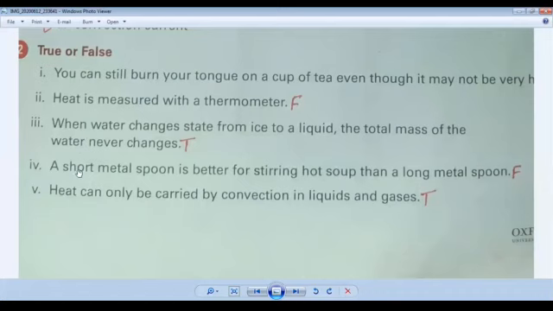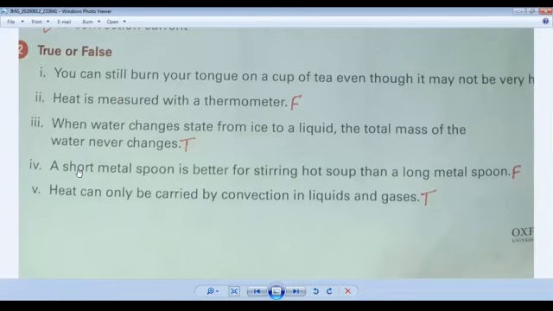Come to question number 4. A short metal spoon is better for stirring hot soup than a long metal spoon. This is not correct. We all know about metal spoons, and you also discussed an example in your chapter. When we put a metal spoon in a hot bowl of soup, what will happen?